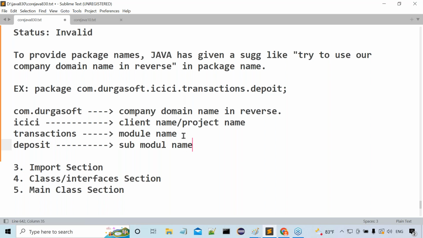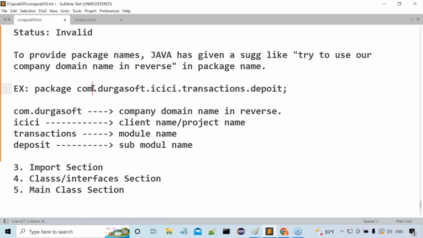Guys, now one more question is available. Now this is a package name, am I right or not? com.durgasoft.icici.transactions.deposit. It's a package name, right? Now tell me, here it is a combination of parent package and child package or not? Tell me guys, what is the parent and what is the child?